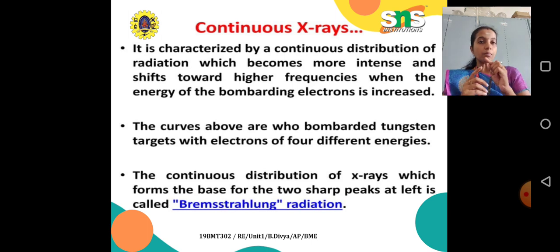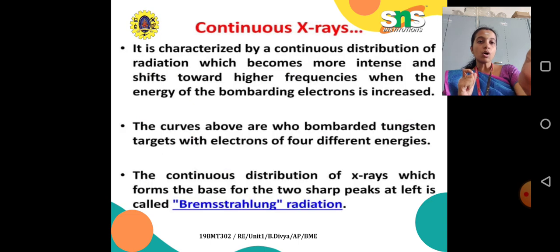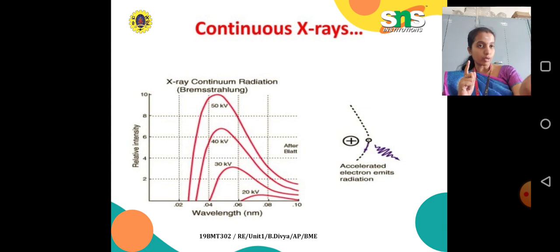These curves are produced when the 4 different energies of electrons hit the tungsten target. Where the wavelength increases, the intensity also increases.